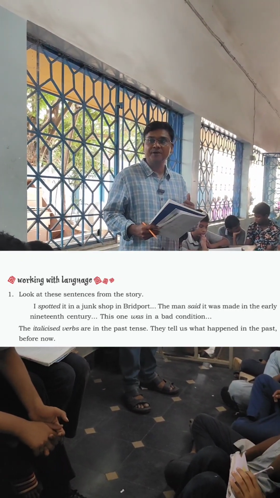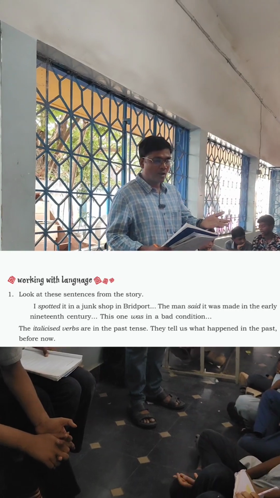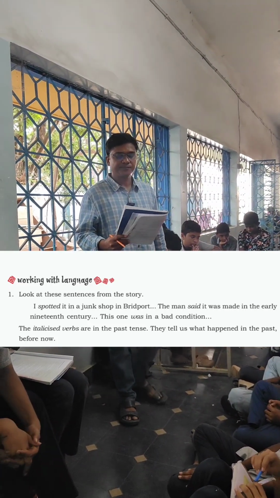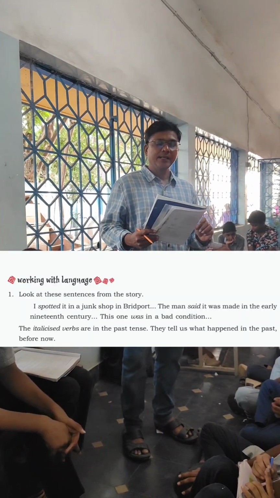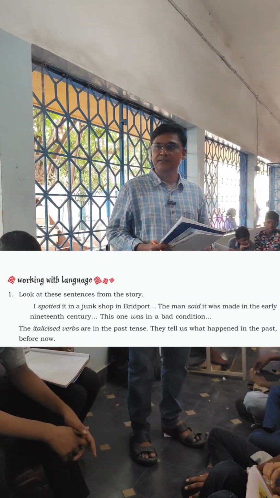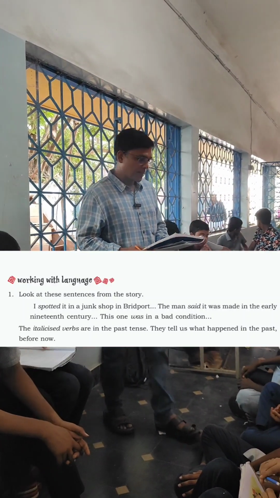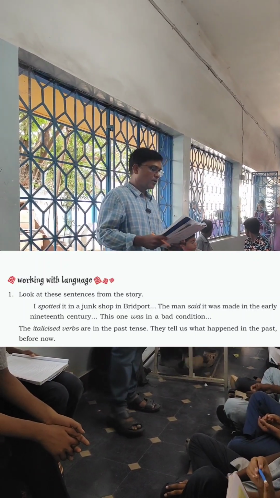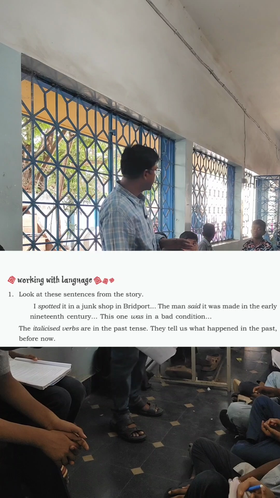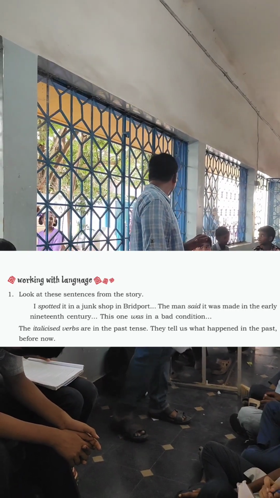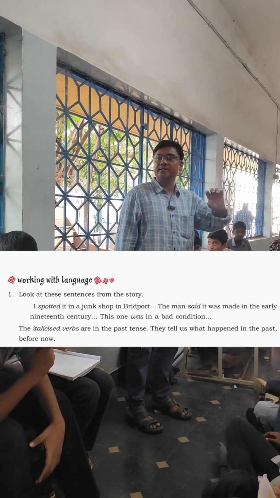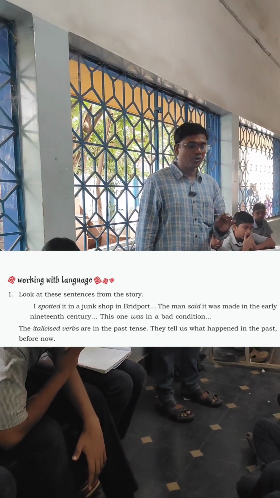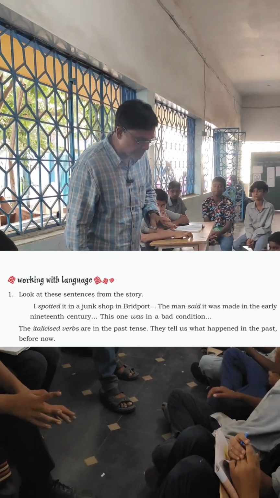Is is a helping verb. Was is an auxiliary verb. This one was in a bad condition. Now we can understand that if you want to say anything in the past which already happened, we need to use V2.